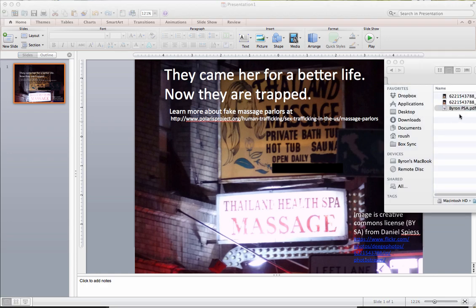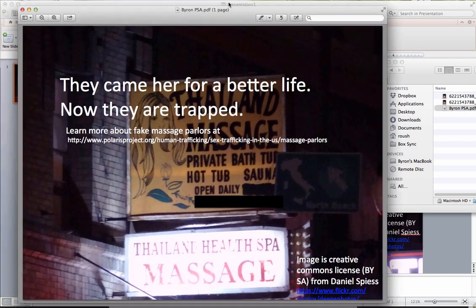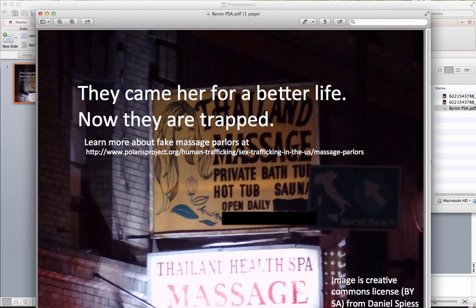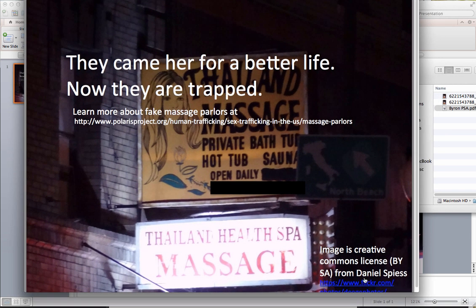So now if I open that up, this is the final result. So this link will actually be clickable. You'll see I'll need to go in and edit this a little bit because the link's not fully showing up, but this will be clickable, which is kind of nice. I just need to change the color of it and make sure it fits on the page. And this would be something that you're ready to submit.